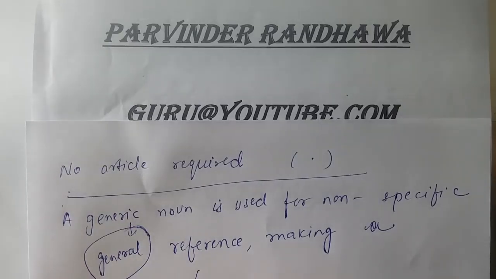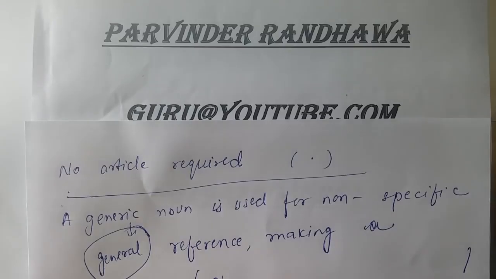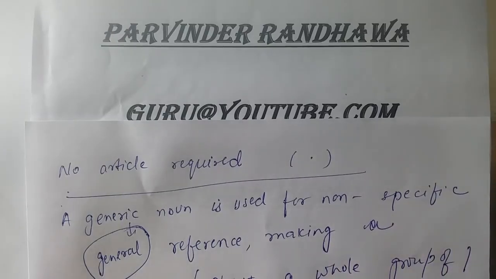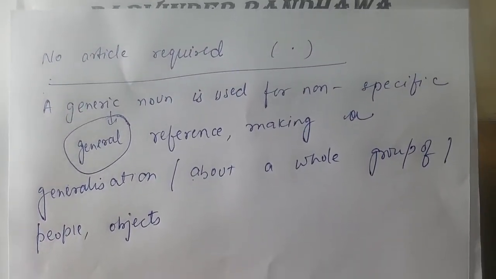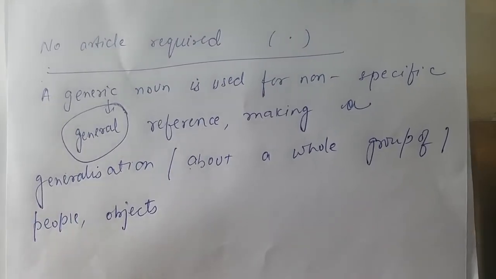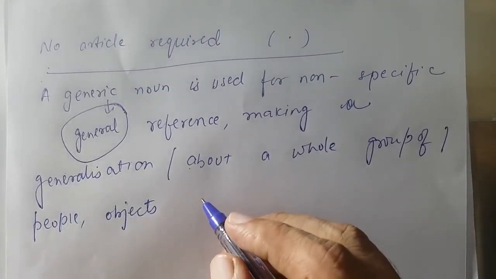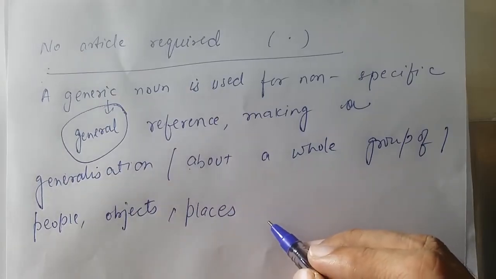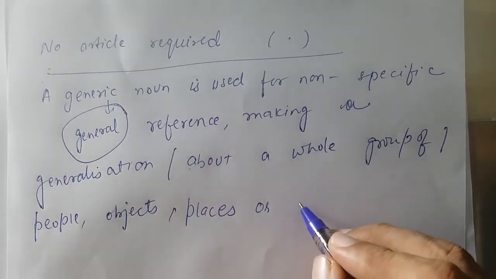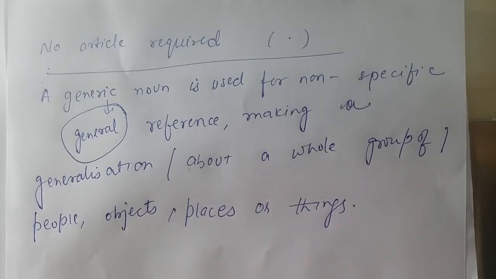Now please check from here, the tip starts: about a whole group of people, objects, places or things.